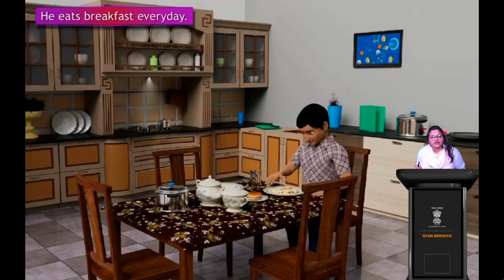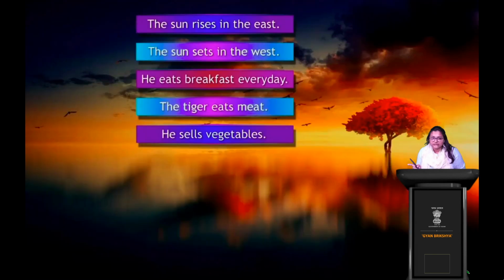Let's look at the sentences one by one again. The sun rises in the east. The sun sets in the west. He eats breakfast every day. The tiger eats meat. He sells vegetables. Now, what are these sentences? We have understood first person singular, first person plural, and second person singular. Now, what are these sentences? The sun, he, the tiger. What does this suggest? These are all third person singular.